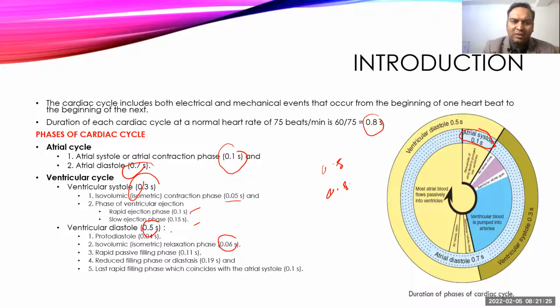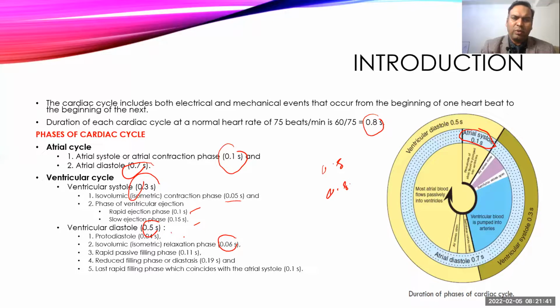Some authors consider the protodiastole and isovolumic relaxation together, and that's why many times they write isovolumic relaxation as a phase which has a duration of somewhere around 0.1 second. Okay, don't get confused.